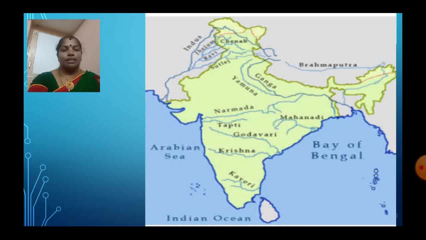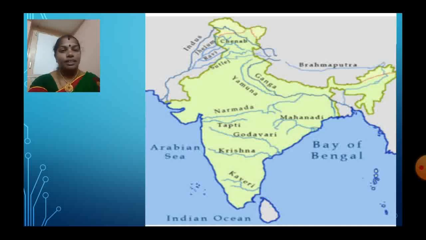Look at this southern part of India. Here, there are four important rivers on the southern side: Kaveri, Krishna, Godavari, Mahanadi, as well as Narmada and Tapti. The first four, Mahanadi, Godavari, Krishna, Kaveri, end in the Bay of Bengal water body. Narmada and Tapti rivers alone end in the Arabian Sea.